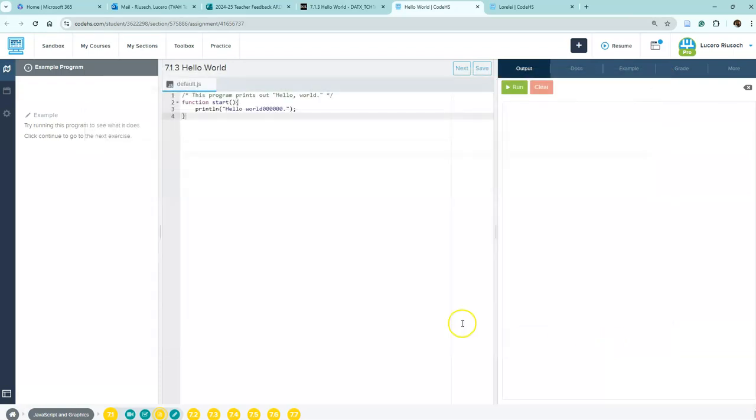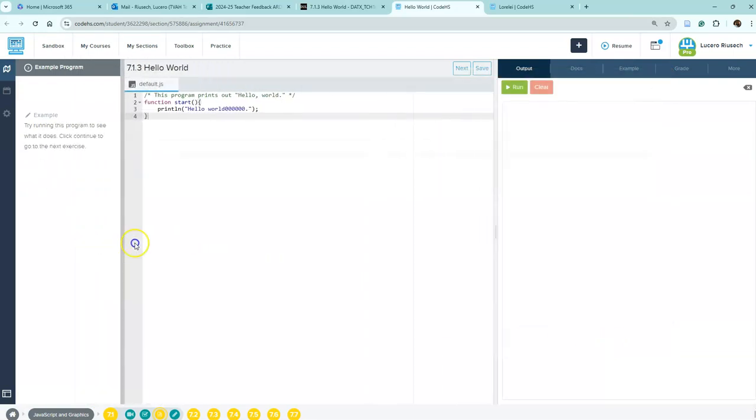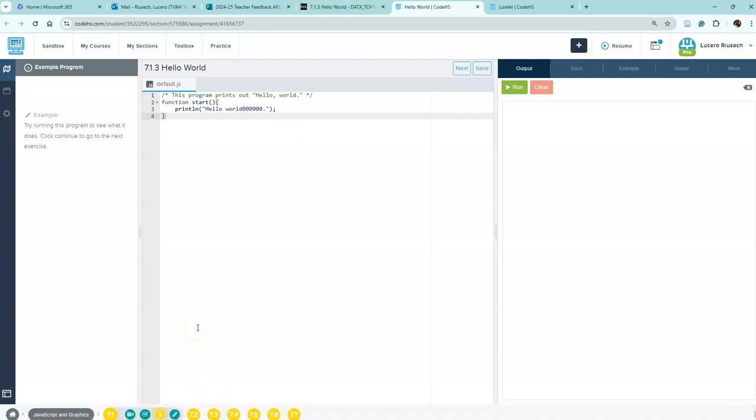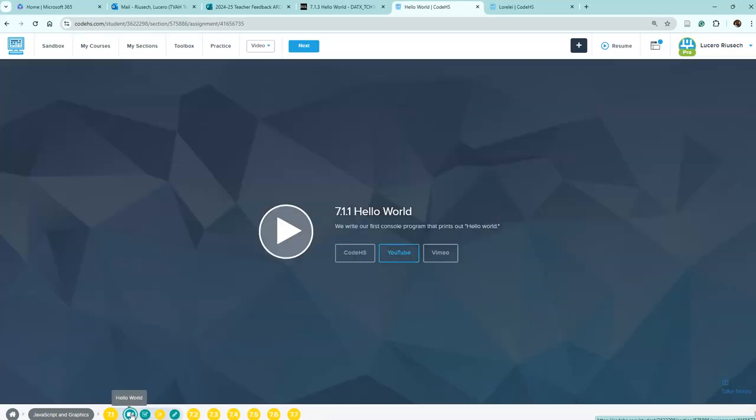We're exploring this example, and this one is basically telling us how to print hello. So this is the CodeHS world. You clicked specifically on 7.1, which you can see down here at the very bottom. Then you see this little video. Usually the videos are about 2, 3, 4 minutes. They're not very long, and some of them are really short. They'll usually give you a quick overview of what specifically they want you to learn.